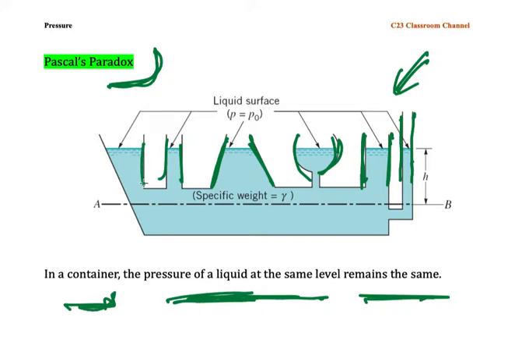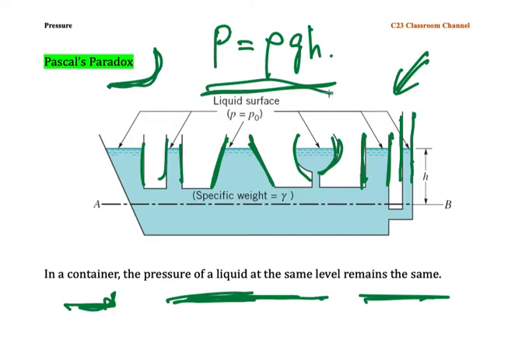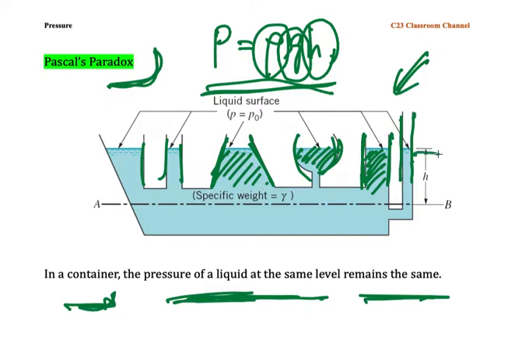Okay, the shape or the volume of the liquid actually does not influence the pressure. Please remember that the equation is P equals rho g h. So it means that the three parameters that could influence the pressure are the density of the liquid, the gravitational acceleration, and the vertical height of that liquid. You could see here that the volume of water is different according to the container, but the height is still the same.